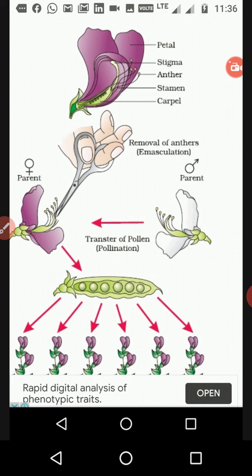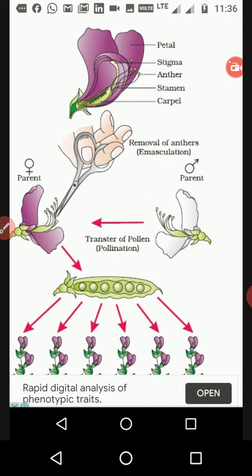Why is it called desired? Because when we need a particular character in one plant or in one species, then we go for cross pollination. Otherwise, everywhere there will be natural pollination in plants and natural fertilization in living species. But Mendel experimented with single characters, all the 7 characters he took, and he studied each single character in one individual, and he experimented with the monohybrid cross.